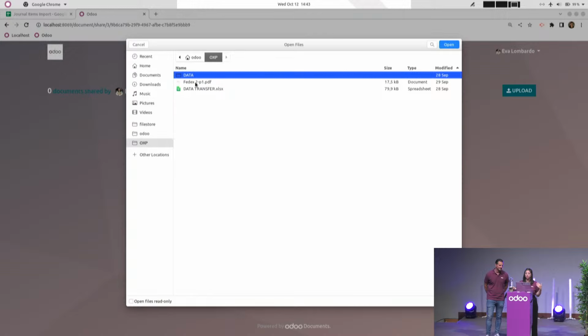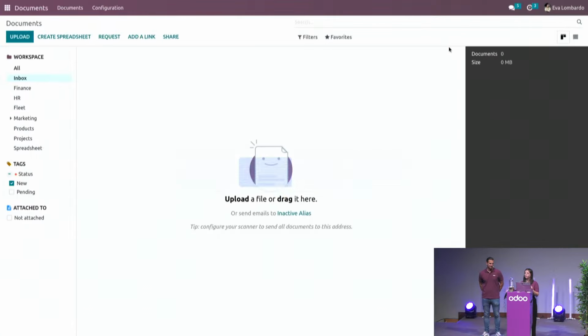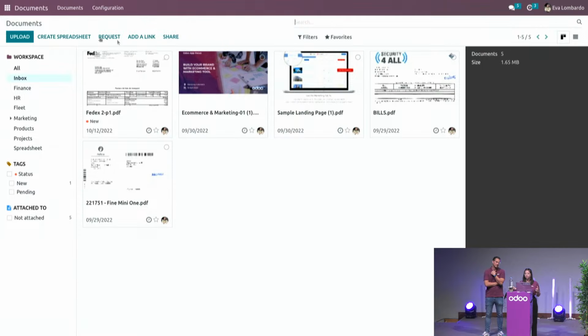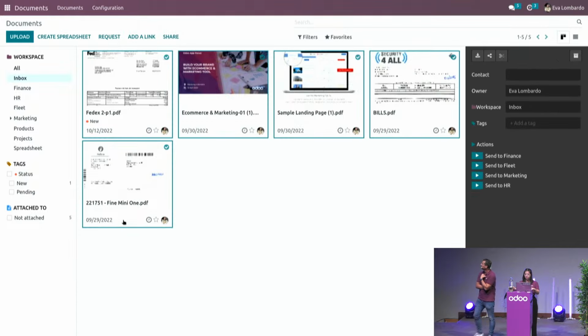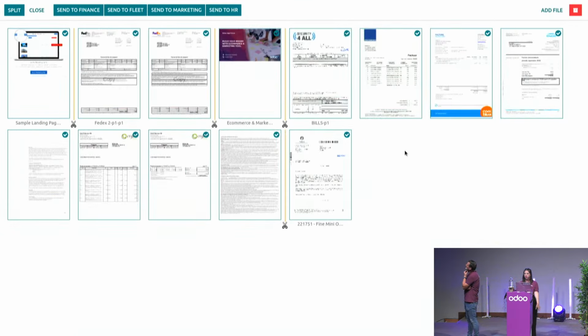So super useful for your suppliers who will send their bills digitally. And here the interesting thing is that there is no constraint of size for your documents, whereas for your emails, of course, there is. Now, if I refresh my workspace here, I will have one new bill available with the tag new in it. Well, I guess now I've got all the documents. Let's process them. Yeah. With the split feature here available, so I can have in one view all the PDFs that I had in my inbox, and I'm going to send them to the different workspaces. I'll just deal with the invoices, the bills first, because these are the ones that I have the most.